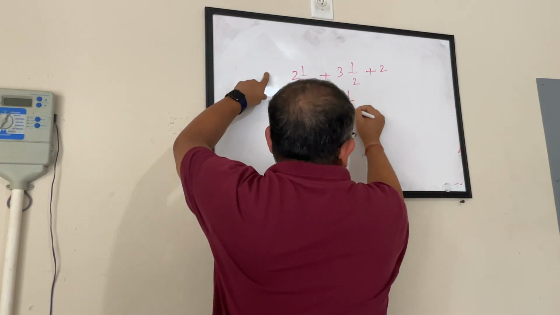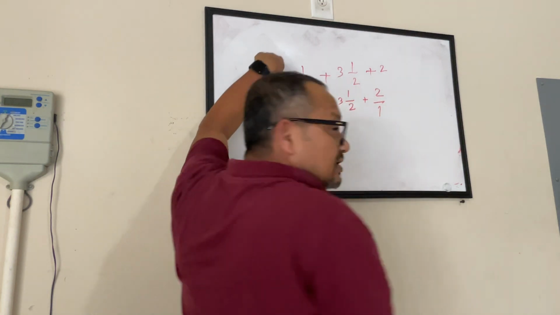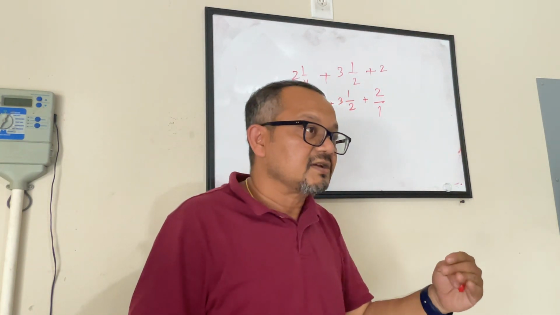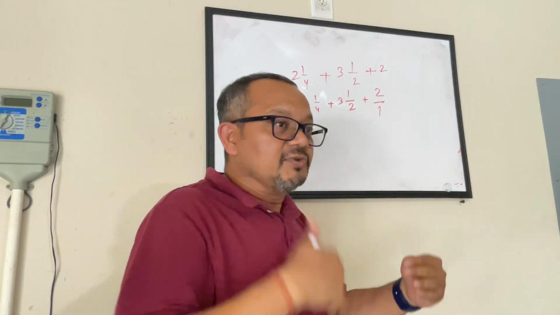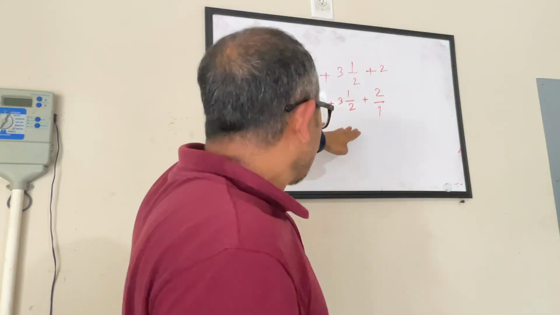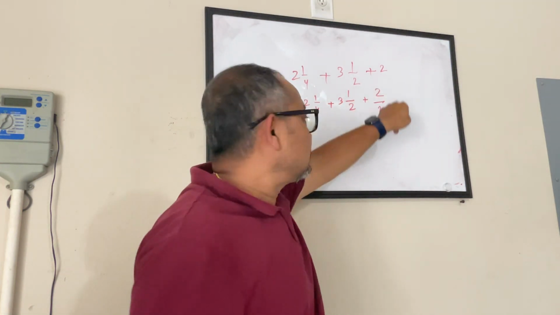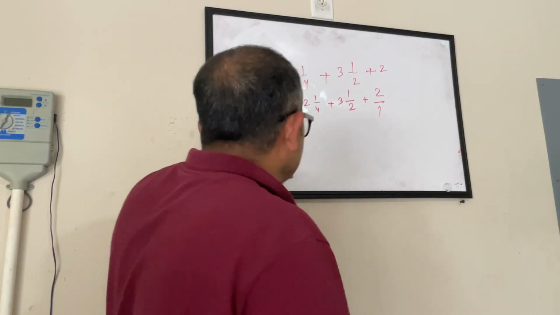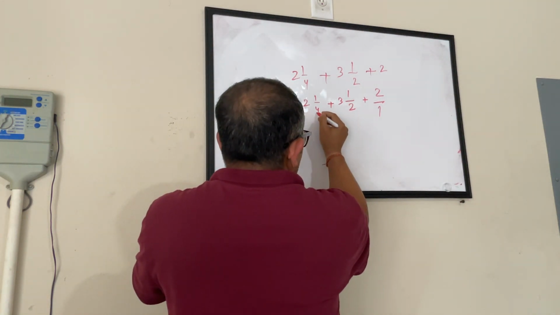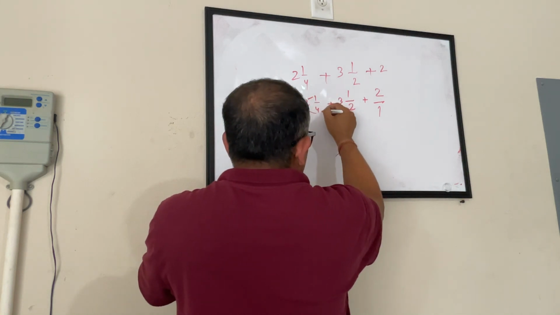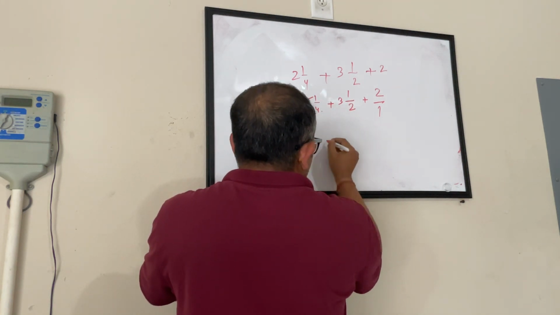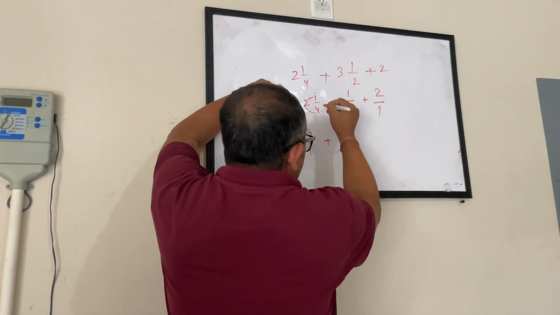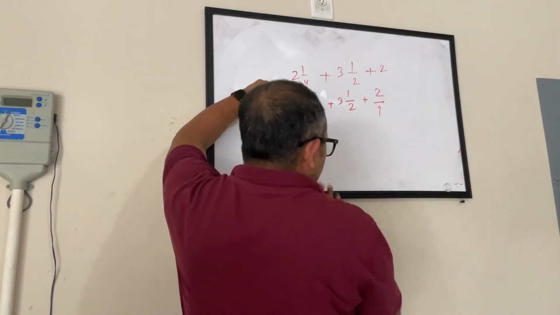So let me do the easy things first. Always when you are solving a sum in the exam, always try doing the easy things first. Because once you solve the easy thing, you'll be able to save some time. So the easy thing was converting this to a fraction. I did that. Now we have these 2 mixed numbers and we want to convert them to fractions. Let's do it one by one. This one, 2 4s are 8 plus 1, 9 divided by 4. So it's 9 divided by 4 plus. Again, if I'm not sure, 4 2s are 8 plus 1, 9 divided by 4. Okay, looks good.